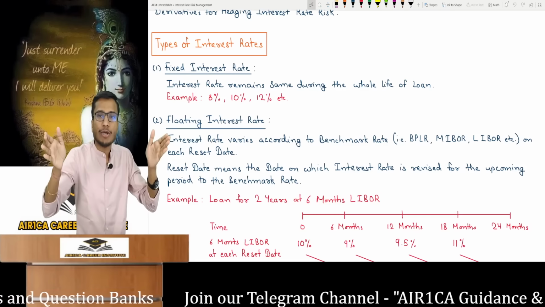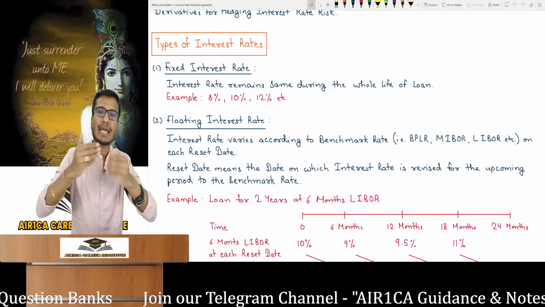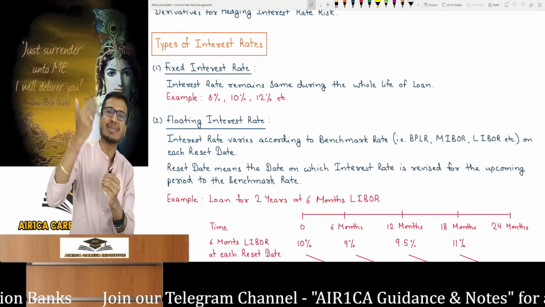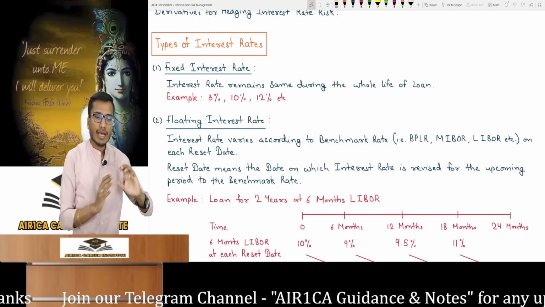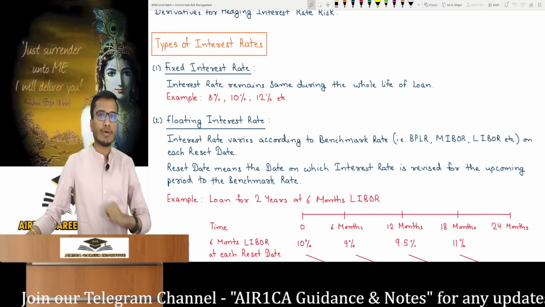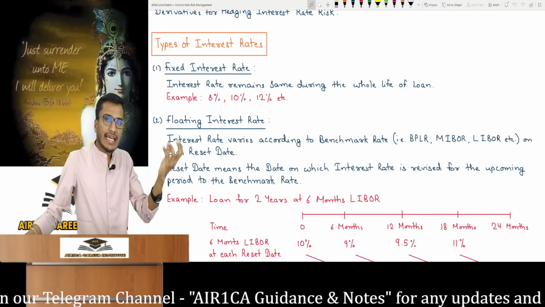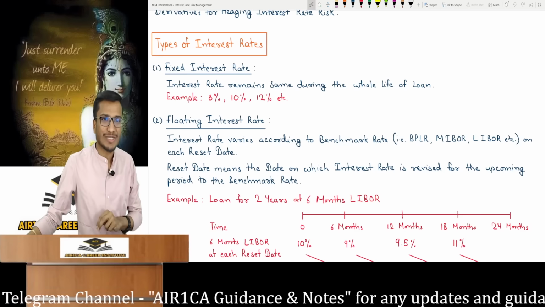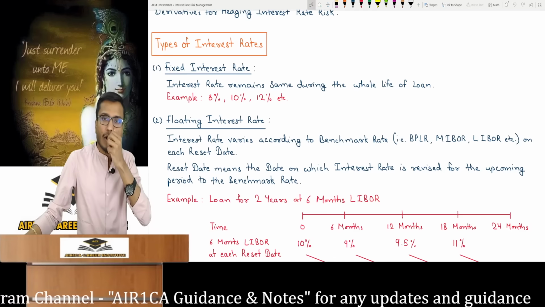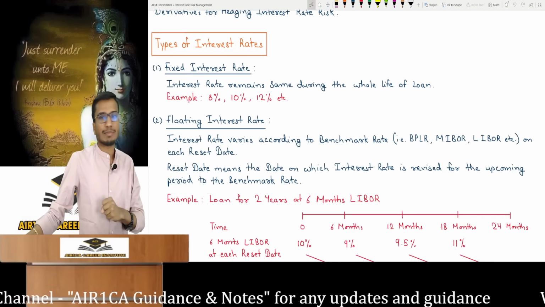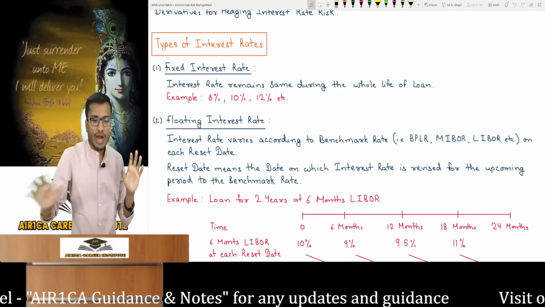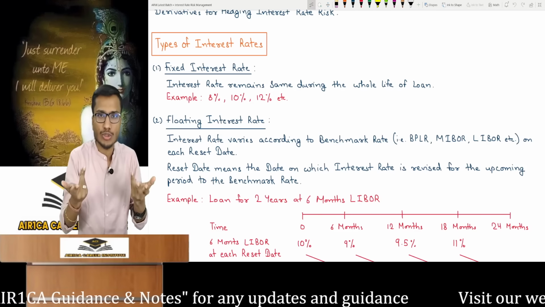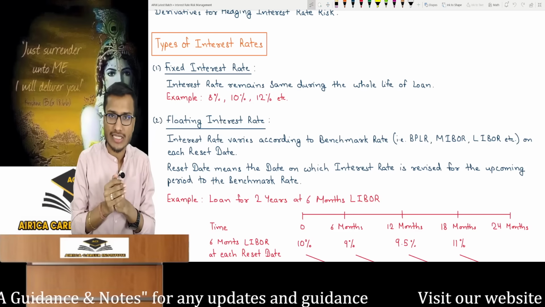This means the interest rate won't remain the same during the loan's tenure and it will keep changing from time to time. Alright? What does this mean? For instance, I will give you a precise example now. I went to the bank and said I need a loan for 2 years. So now tell me how you will give it at a floating interest rate. Does this mean that the interest rate for the 2 years will change daily? The market interest rate can change daily.